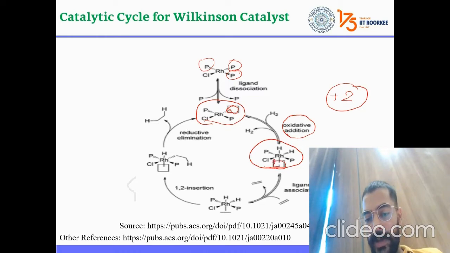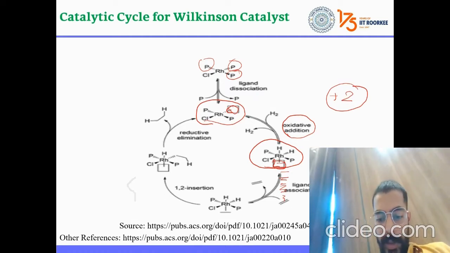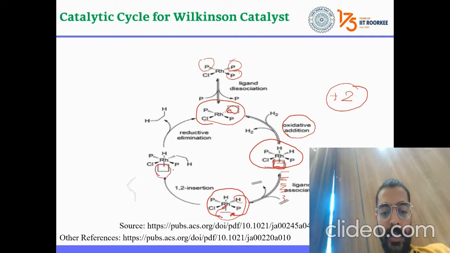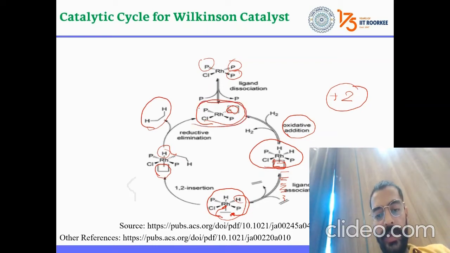This vacancy interacts with your alkene, which is supposed to be hydrogenated, and after that, this octahedral complex further leads to migratory insertion, meaning one hydrogen migrates here and this interacts with this rhodium. Again, a vacancy comes and reductive elimination occurs. The hydrogen goes with this and the alkane goes out, and again your reactive catalyst is generated.